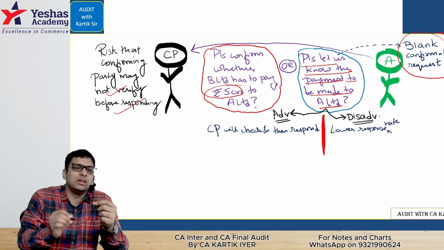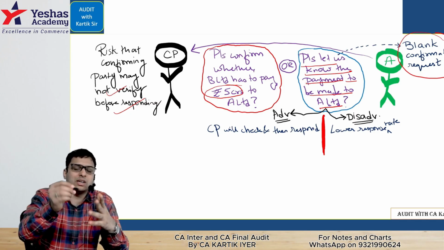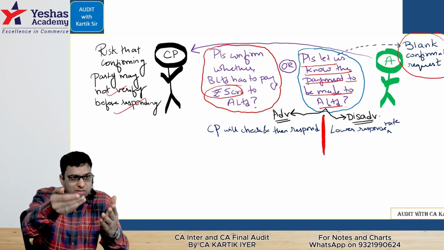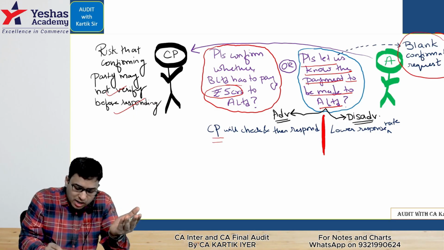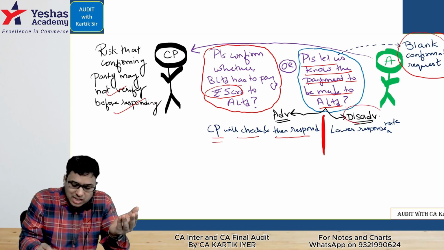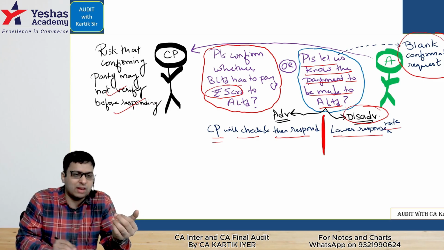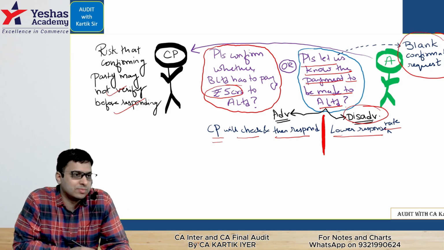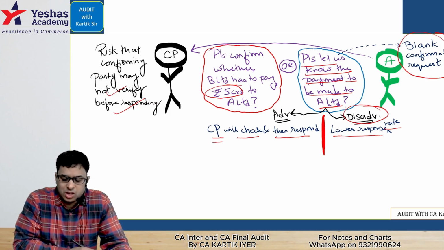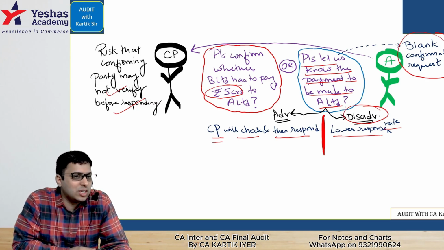Two things can happen. The good thing is that if the confirming party is sincere, they will do the background checking and then give us a response. So we are forcing the confirming party to check and then respond. The disadvantage is that if that person is lazy, there will be a lower response rate. He will not respond to our matter. Are you with me? Yes or no? That completes this matter. Easy. That is basically for SA 505.